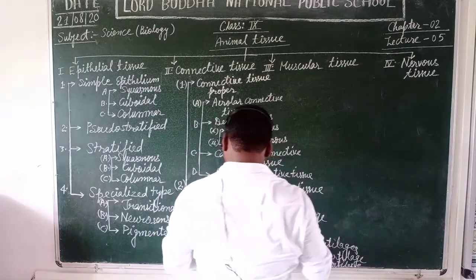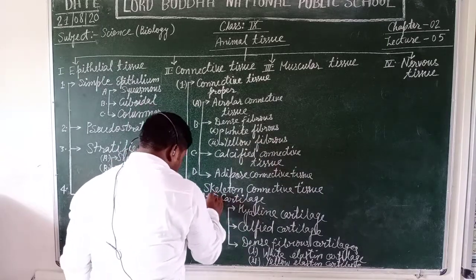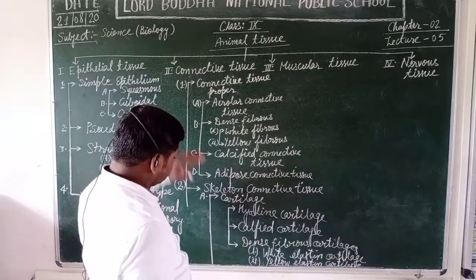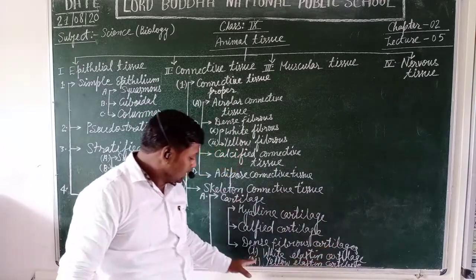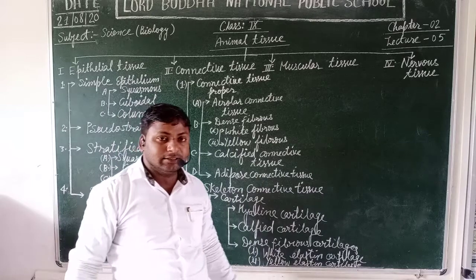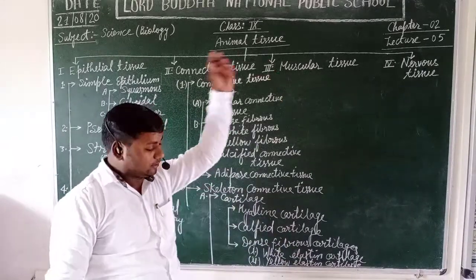Now students, dense fibrous cartilages contain two types of fibrous connective tissues.